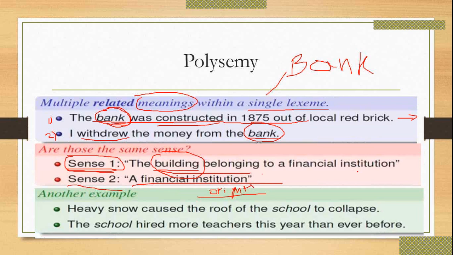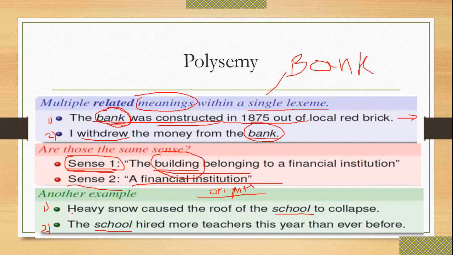Now this is another example. The heavy snow caused the roof of the school to collapse. The school hired more teachers this year than ever before. Okay, so in both sentence 1 and sentence 2, the common single lexeme is school. So if you consider school as my lexeme, now I want to find out the sense of sentence 1 and sentence 2.